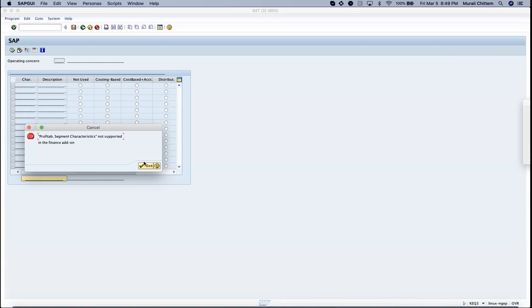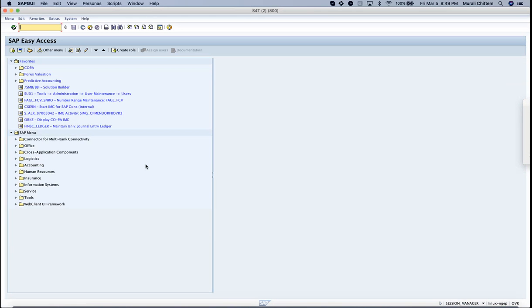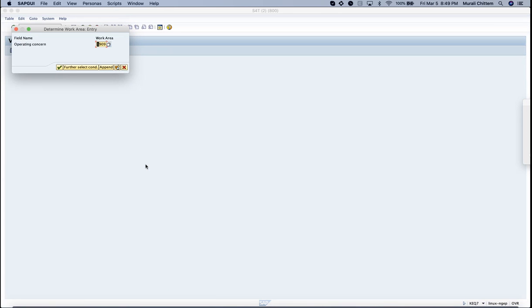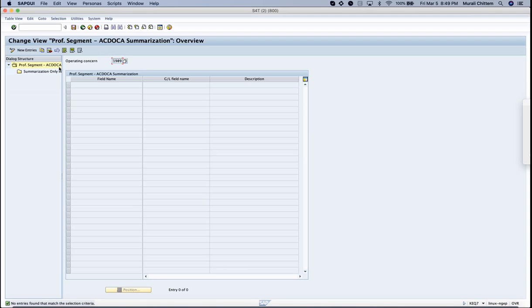But at a later point, what SAP understood is that there are still so many issues and people are raising so many concerns, especially in the retail industry.